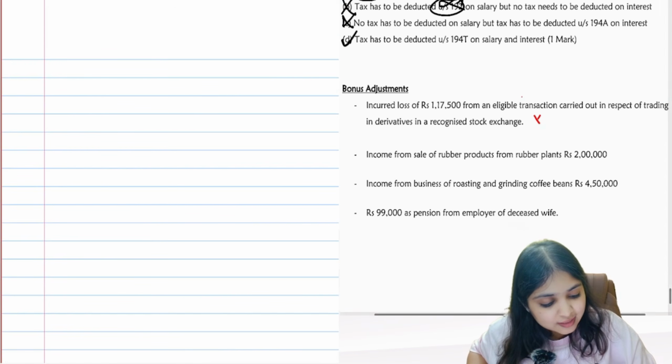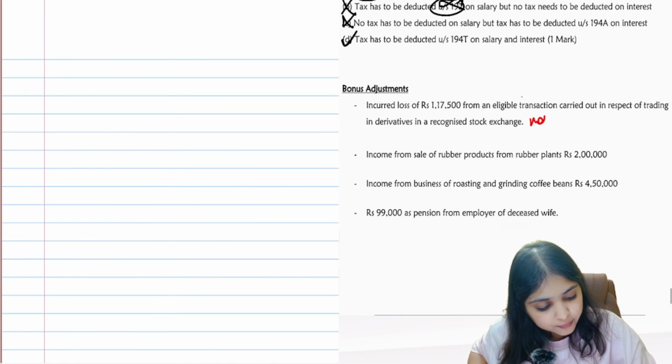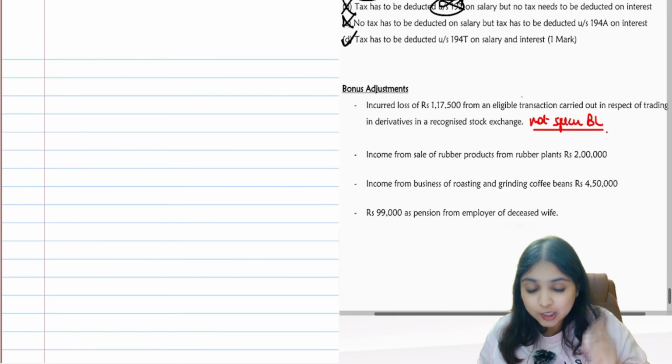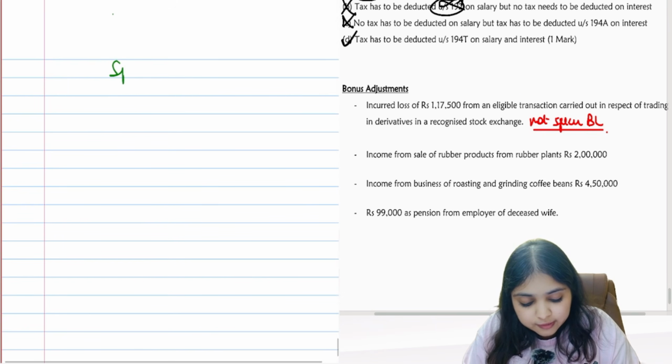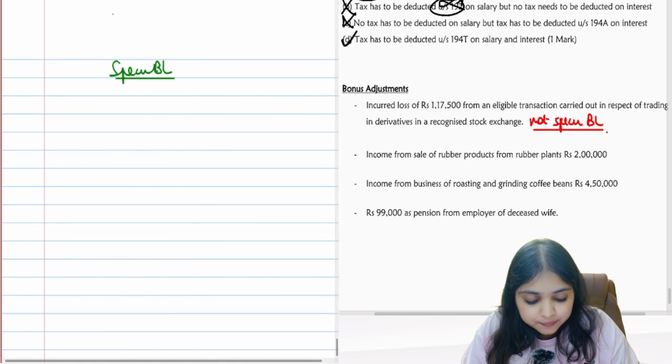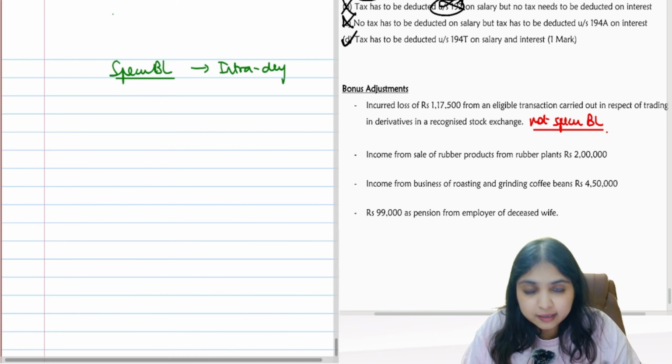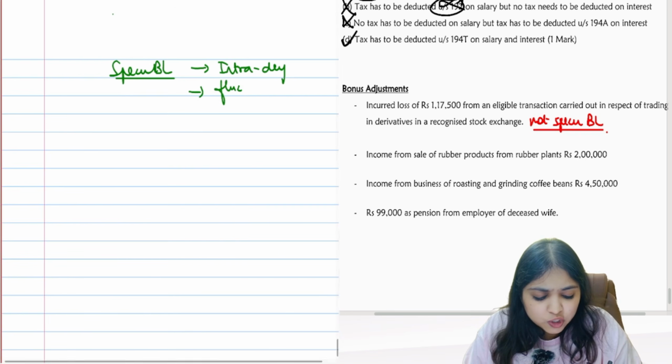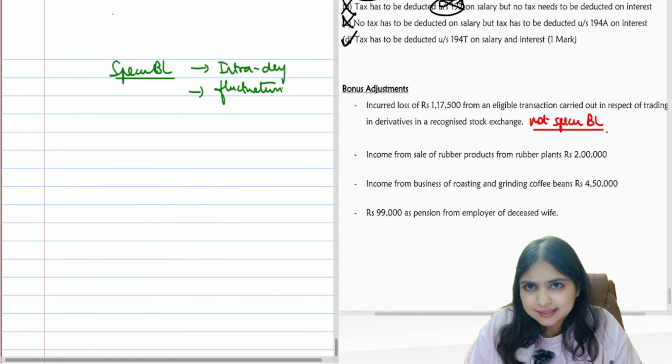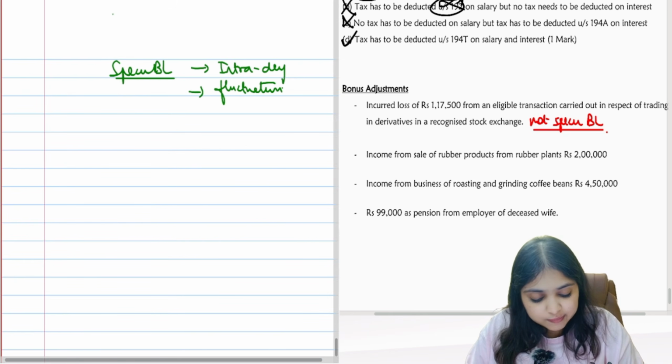No guys, this is not going to be speculative business loss. This will be normal business loss. I'll tell you why. When can you use the word speculative business loss? If the question says assessee is doing intraday trading. If the question says assessee just wants to enjoy fluctuation in price, then you can use the word speculative business loss.